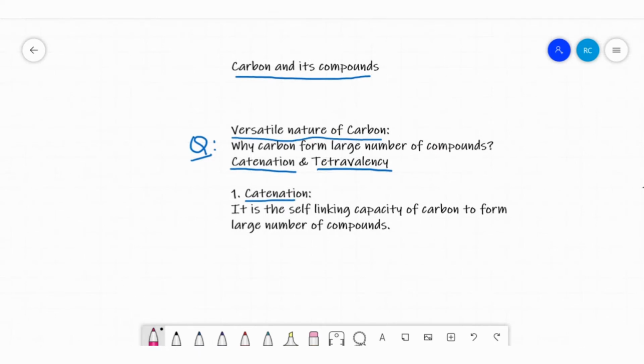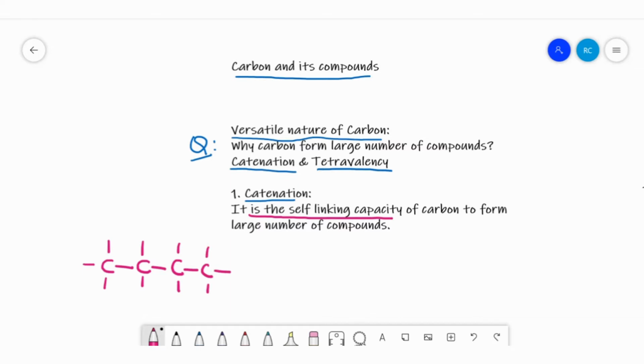What is meant by self-linking capacity? For example, if one carbon has valency 4, one of its valencies will be satisfied with another carbon, and again one of the valencies satisfied with another carbon. Similarly, it can form a large number of compounds.